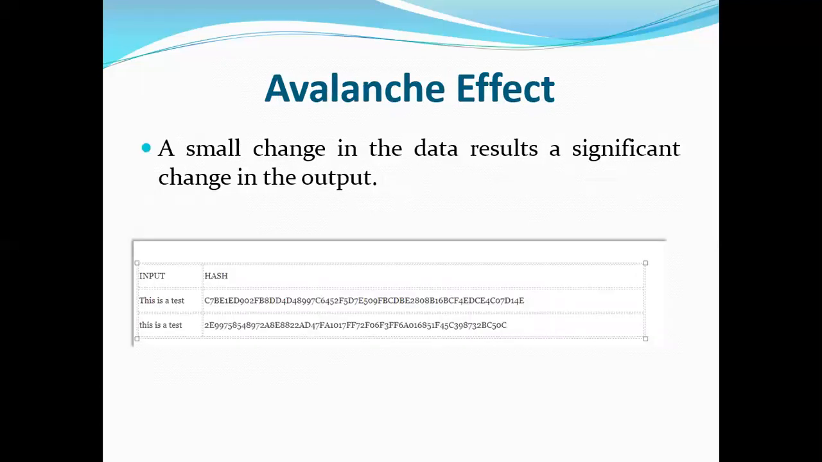Now the next property is the avalanche effect. Even if you make a small change in your input, its reflection in the hash is huge. Let's take an example. Here in the input, there are two sentences. The first one is, "This is a test", where the first letter of "This" is capital, and in the second input, the first letter is in small. Now look at the hashes, how it affects the output.